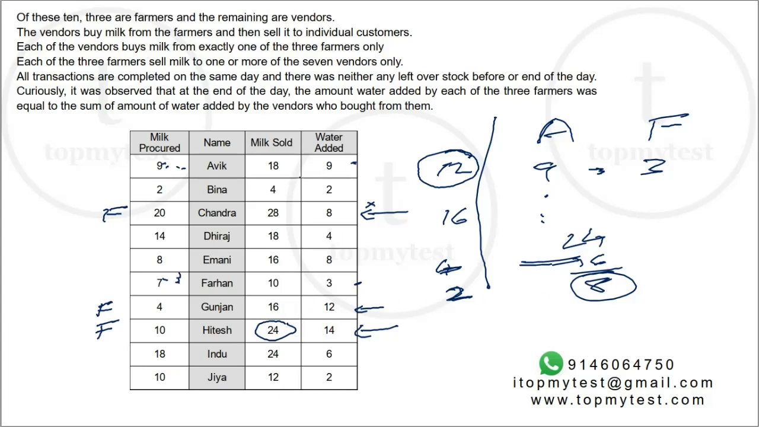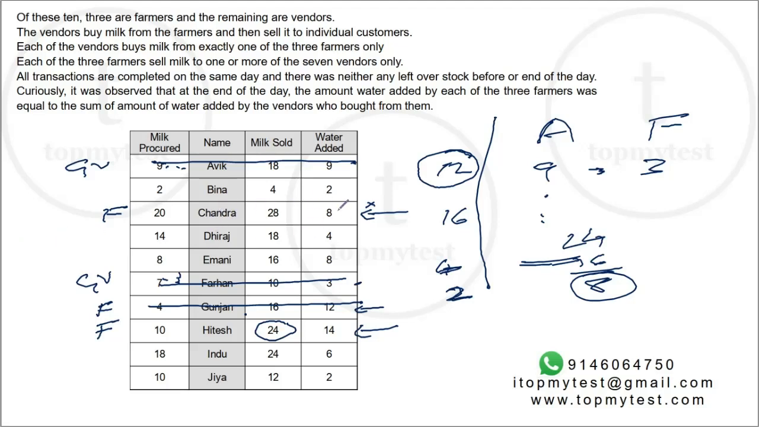So we know Avik and Farhan are the only ones who buy from Gunjan. They are Gunjan's vendors. So we have taken care of Avik, Farhan and Gunjan.